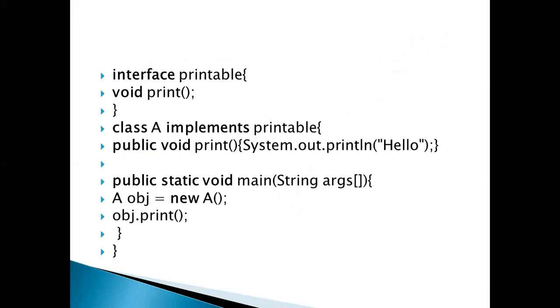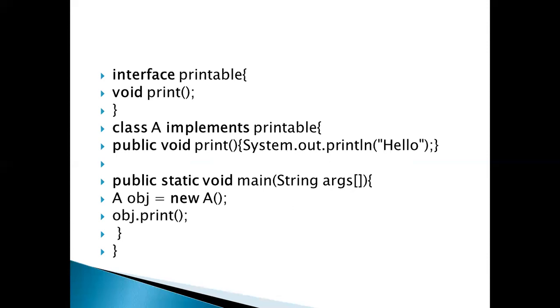This is a very simple example. First thing is how to write an interface. The keyword is interface. Then you can write Printable. In this part, you observe that one method, void print, is used. How to implement this in your class?